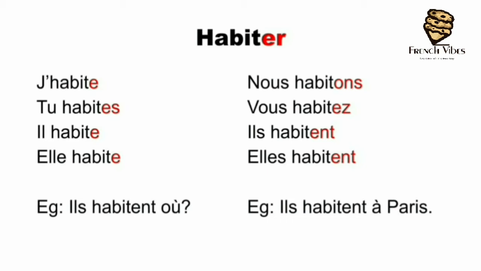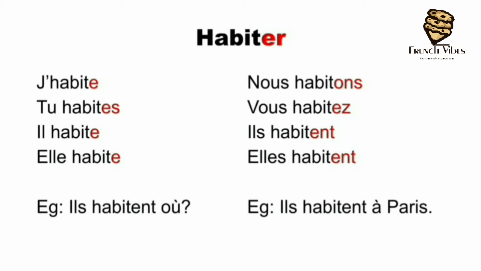Now here nous will be pronounced as nouz because it's followed by H, which is treated like a vowel. That's why that S gets pronounced as Z. Nous habitons, vous habitez, ils habitent, elles habitent. So here, nous, vous, ils, elles will be pronounced as nouz, vouz, ilz, ellz. And habiter means to live. So j'habite means I live or I am living.